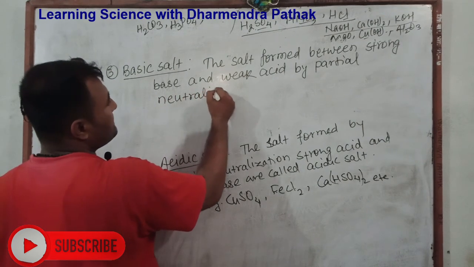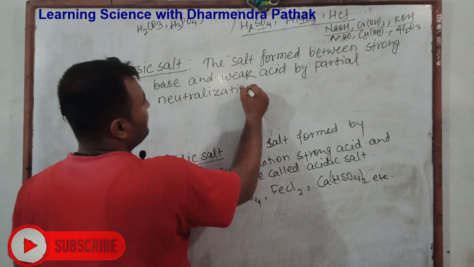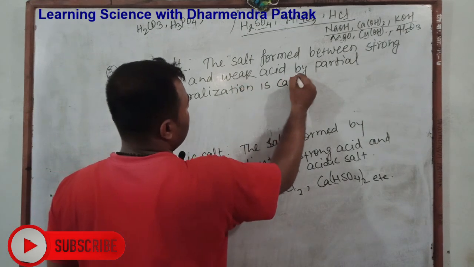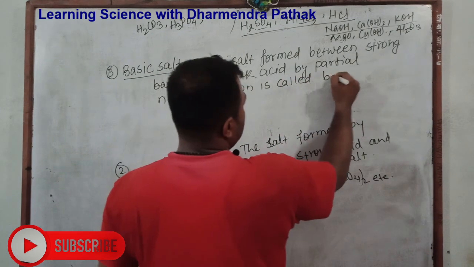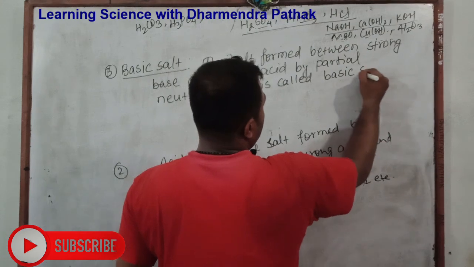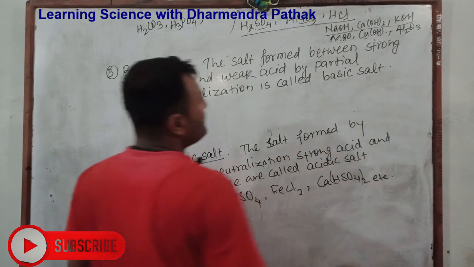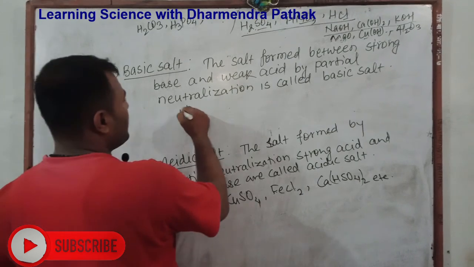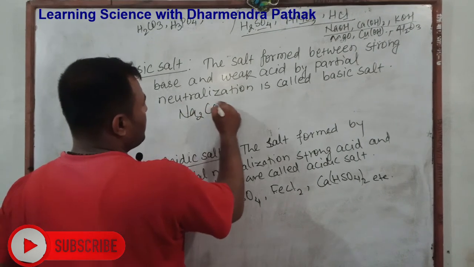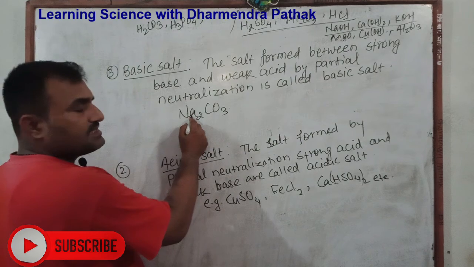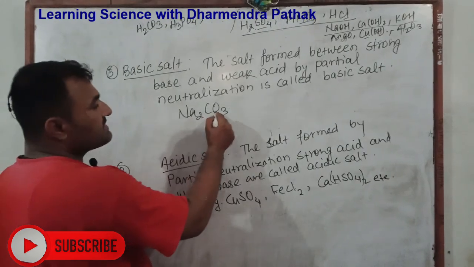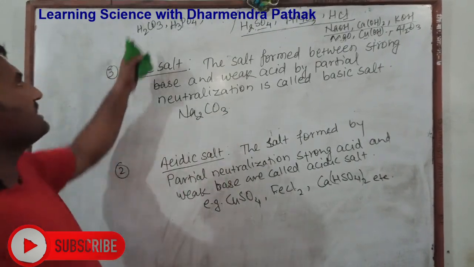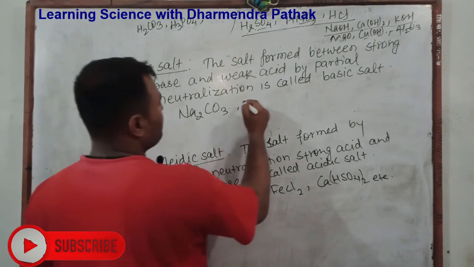Partial neutralization is called basic salt. In basic salt, the basic radicals are strong, like sodium and carbonate. Sodium comes from a strong base and carbonate from a weak acid like carbonic acid.